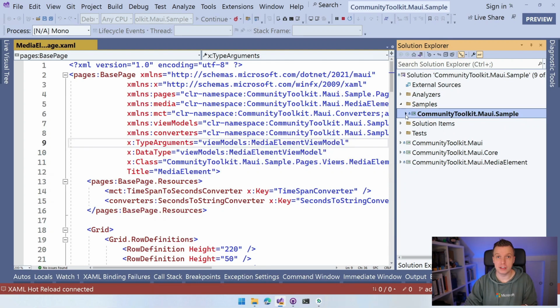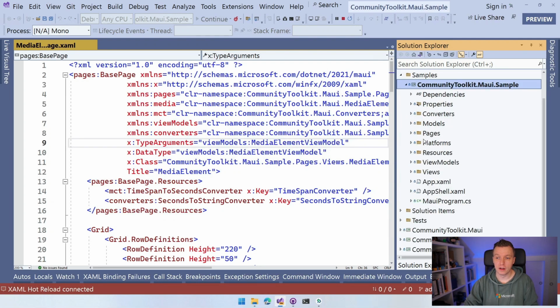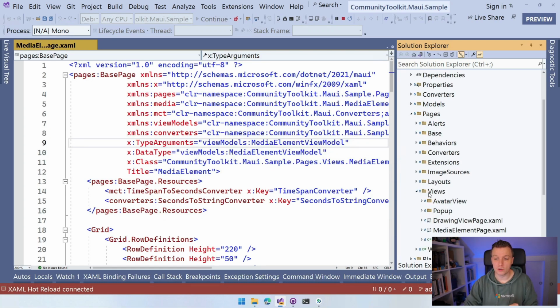If you want to have a deep dive on the MediaElement, how it's tied together and how it was all architected and constructed, let me know down in the comments and I'll make a follow-up video going over how I did it. But here is the sample, and in the sample we have all kinds of things as well. We're using MVVM, so there's a whole bunch of architecture going on here, but the important stuff is in pages, and then we have views, because we're going to look at a view.